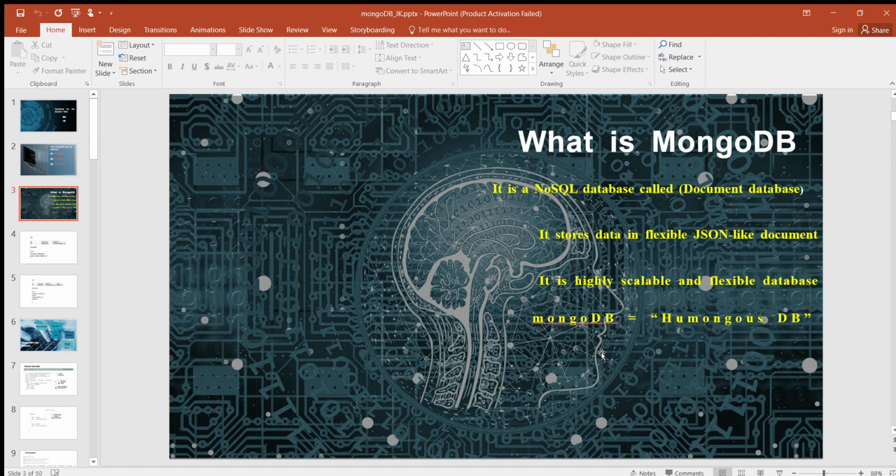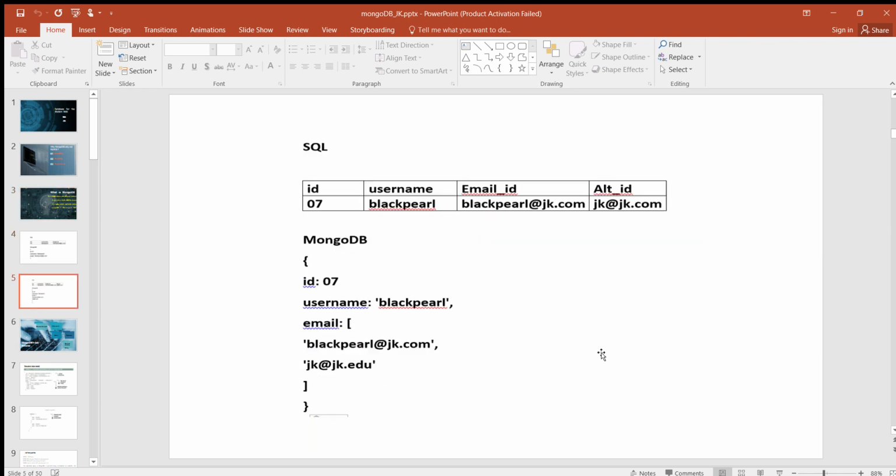MongoDB comes from humongous database. Humongous means huge database.